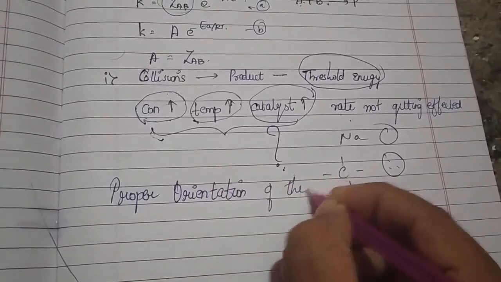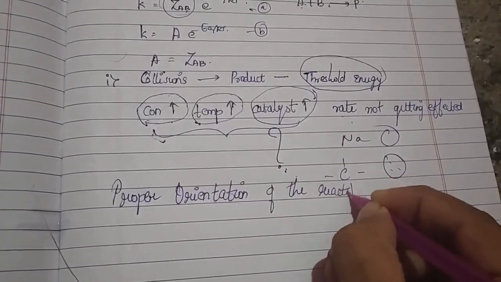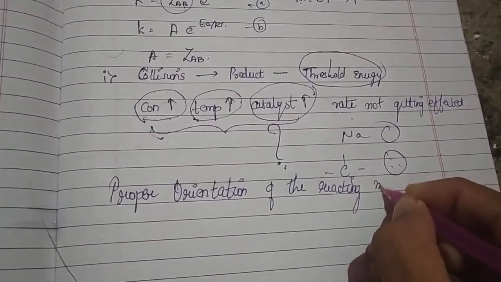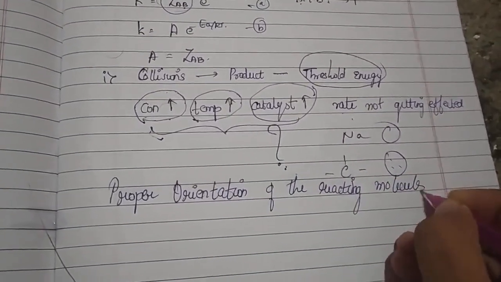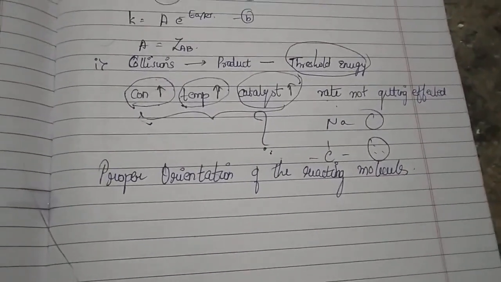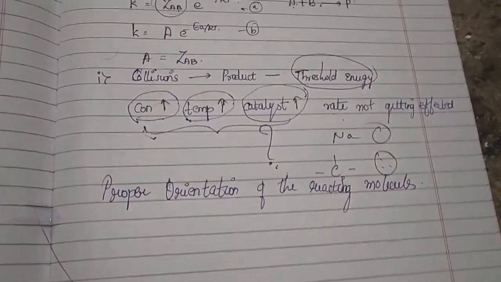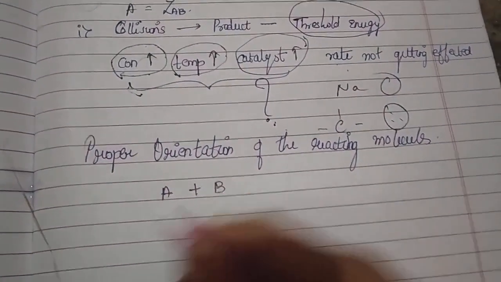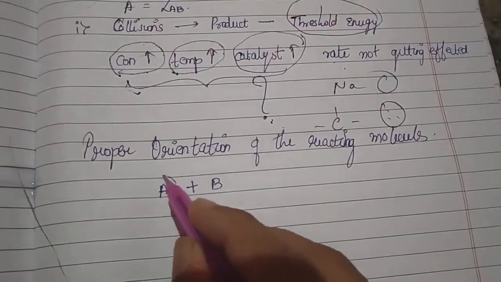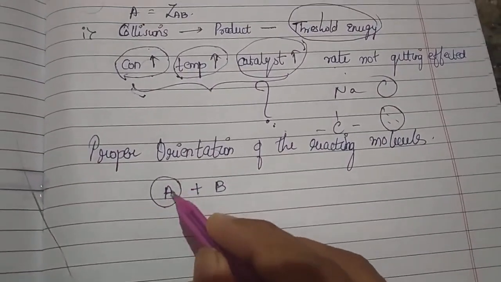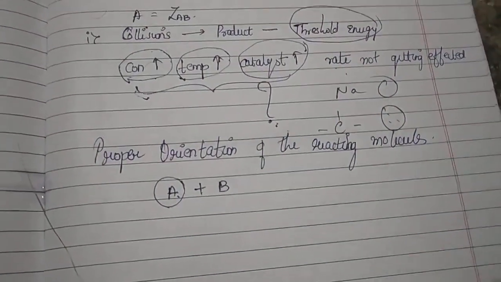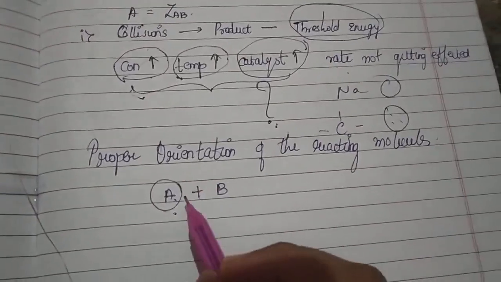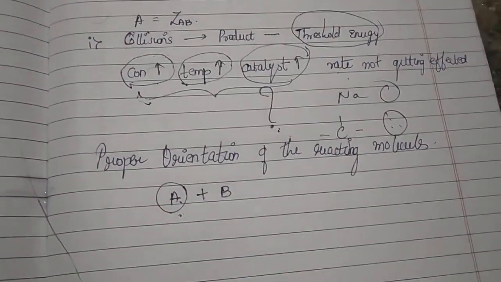When you are using two reactants, A plus B, instead of blindly considering each reactant as a sphere, we have to consider its structure.